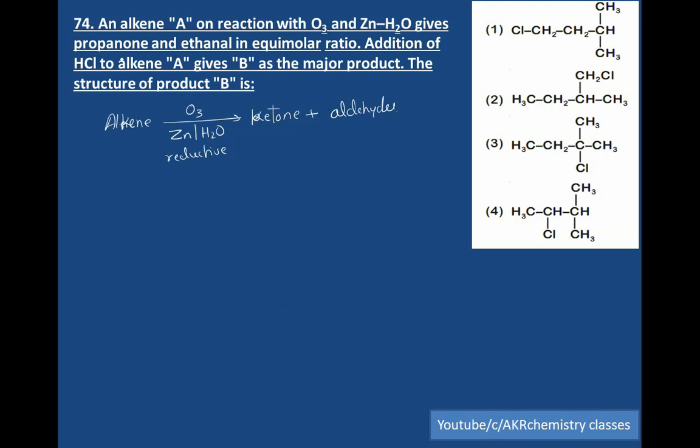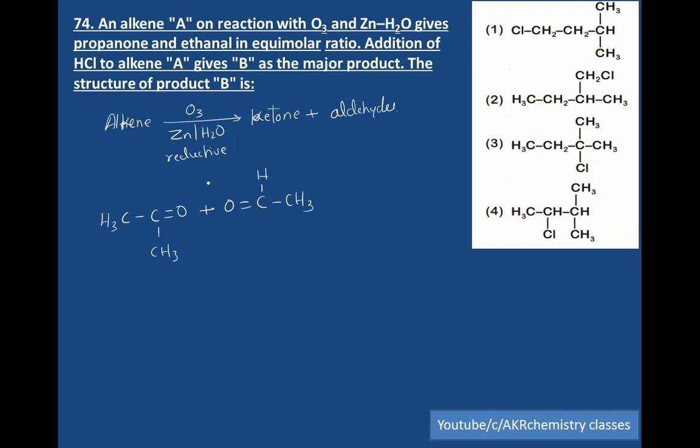The ketone given is propanone, CH3, C double bond O, CH3, and the aldehyde is ethanal, O double bond C, hydrogen, CH3.